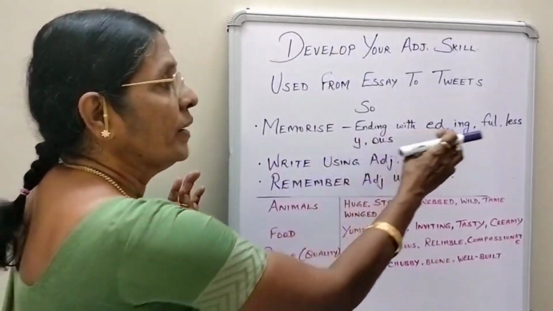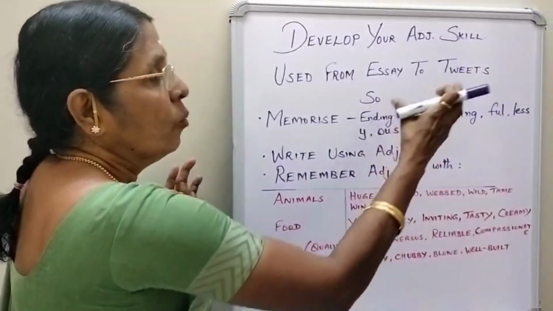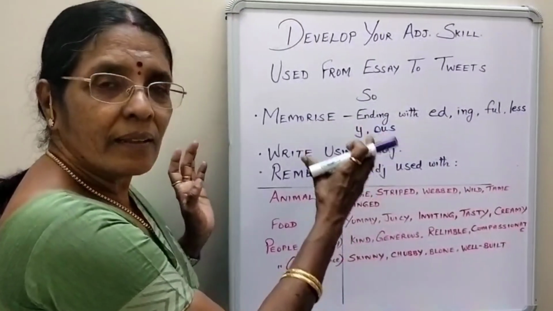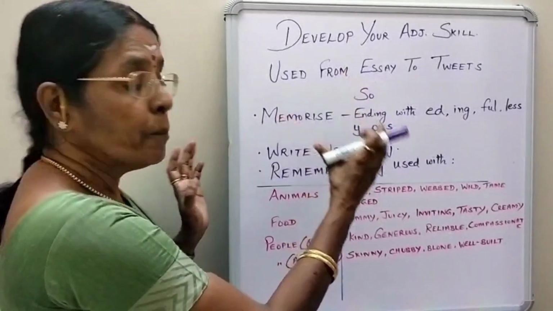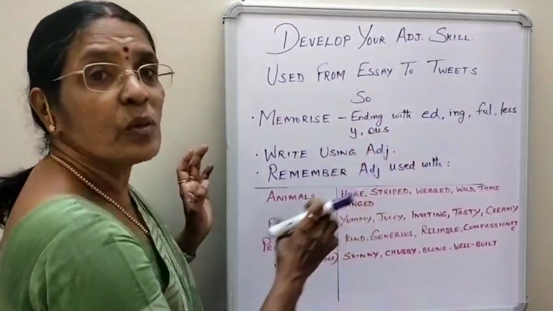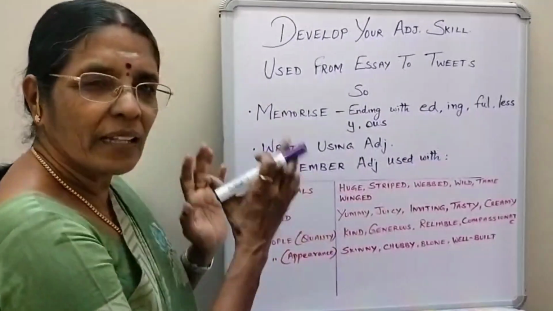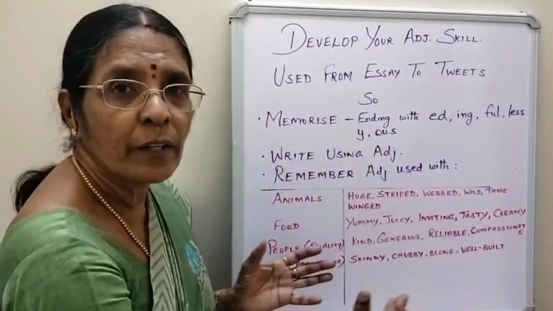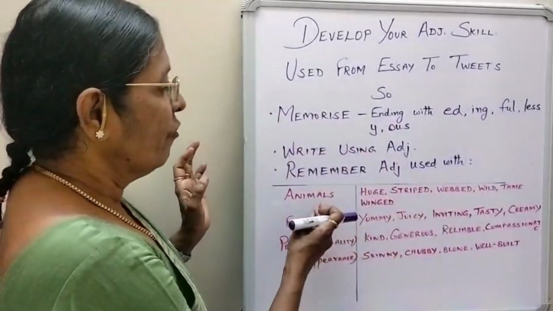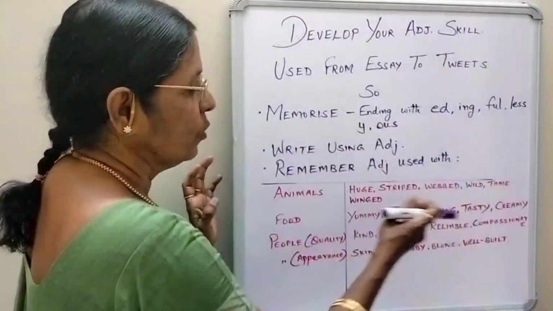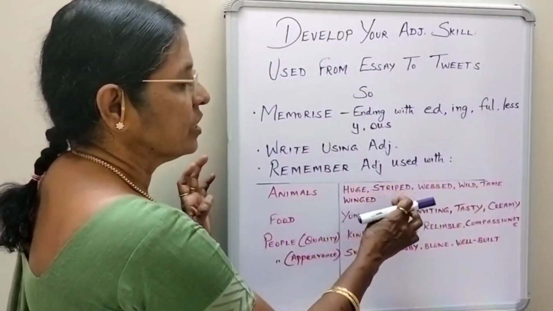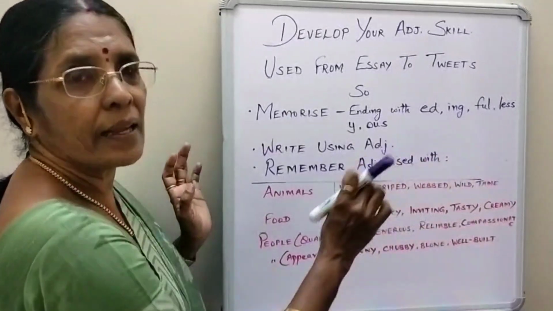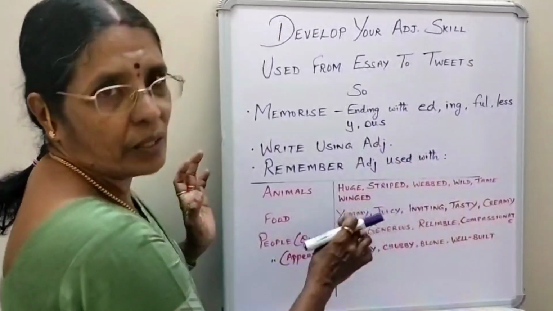And then, not enough, don't stop with that alone. Whatever you're learning, you have to use it while you are writing. That will make your writing really impressive. Now, I'll just give you a simple tip. You take the common things which we use very often in our life. We talk about animals, we talk about food, we talk about people. For animals, just giving you one or two: huge, striped, webbed, wild, tame, winged. When you describe these animals or birds, use such adjectives.